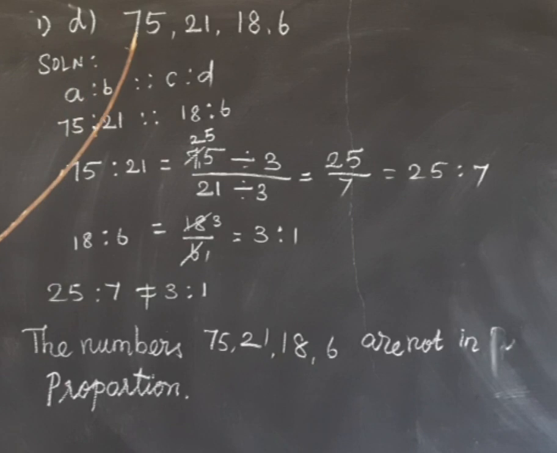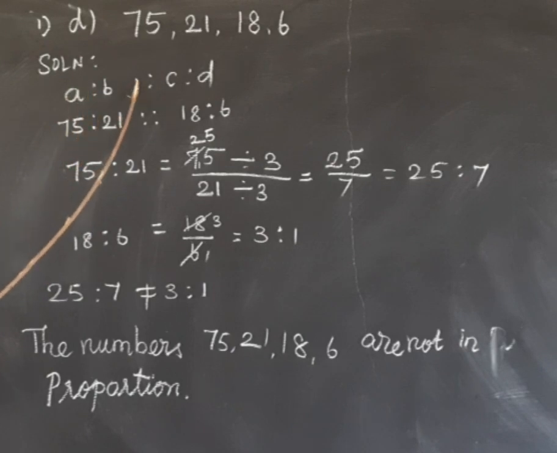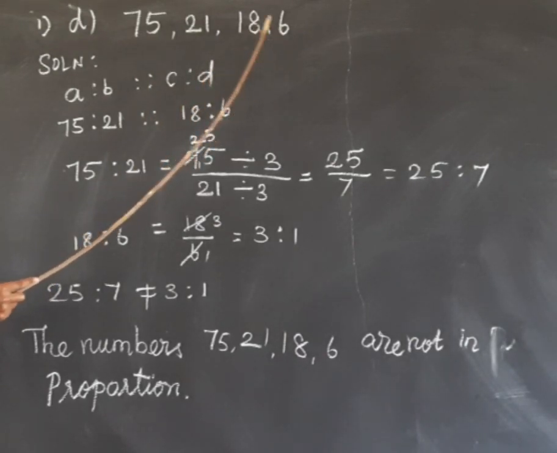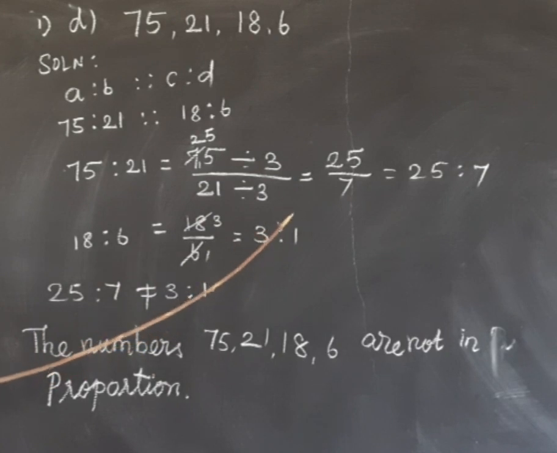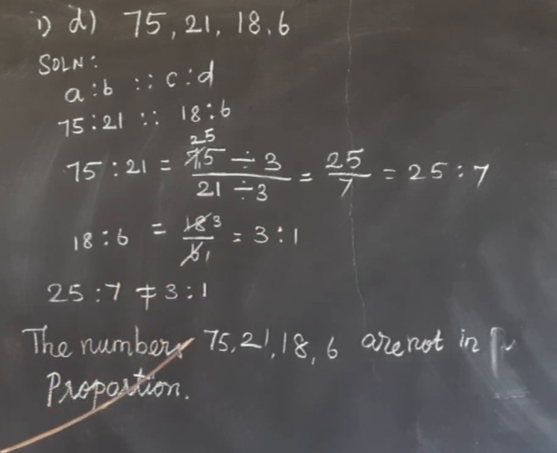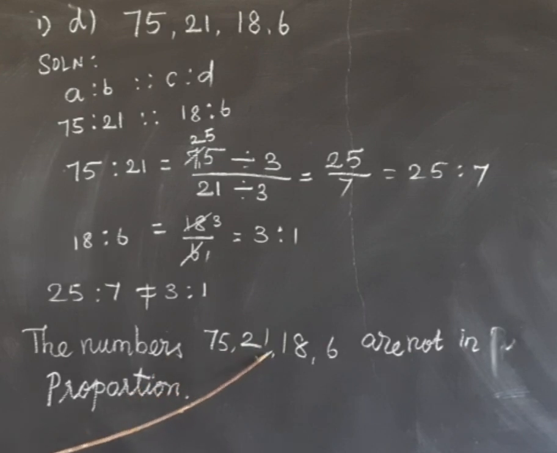So in this sum 75, 21, 18, 6, they asked us to check whether they are in proportion. A is to B as C is to D: the first two are 75 is to 21, and C is to D is 18 is to 6. Finding the simplest forms, we get 25 is to 7 and 3 is to 1. Both are not equal, so the numbers 75, 21, 18 and 6 are not in proportion.